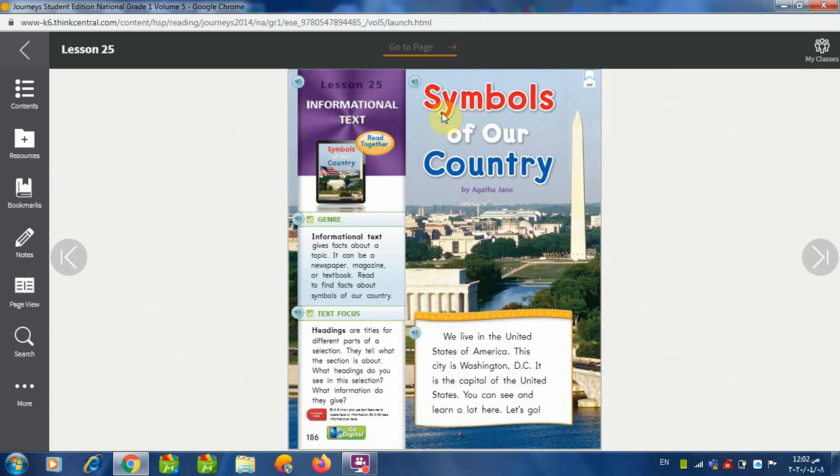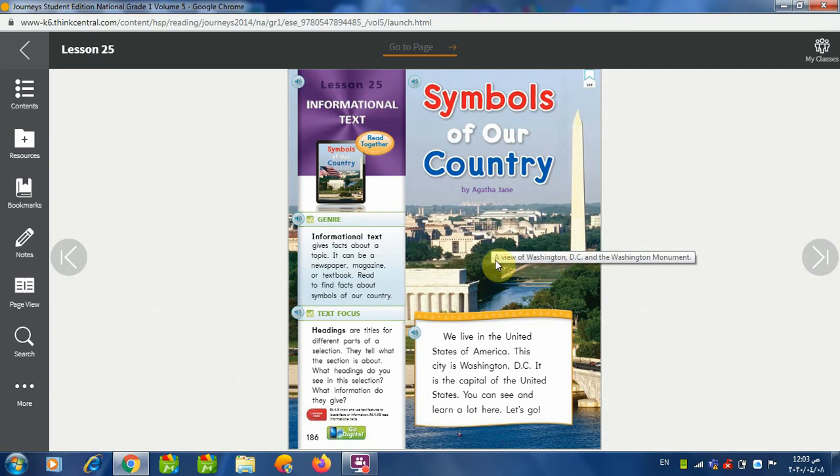All right. As you remember, samples, we said before that sample means a picture of something that represents something, okay? A picture that represents something. For example, do you remember in social when we were talking about the tree symbol? What does it represent? It represents a park, remember? So today we'll do that, okay? We will learn about the symbols of the country that we're going to talk about.